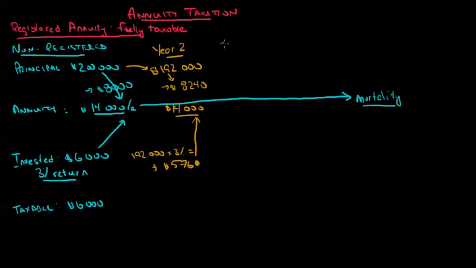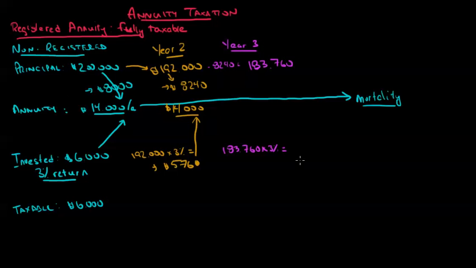So then, in year 3, we're now going to have even less than 192,000. We had 192, we took away 8,240. In year 3, I would have $183,760. That's the amount that's now invested, and it's earning, again, just as it was last year, 3%.